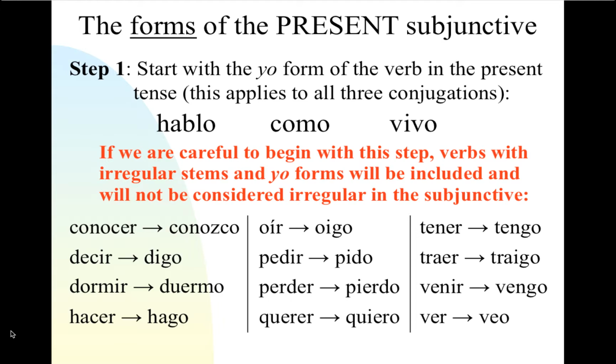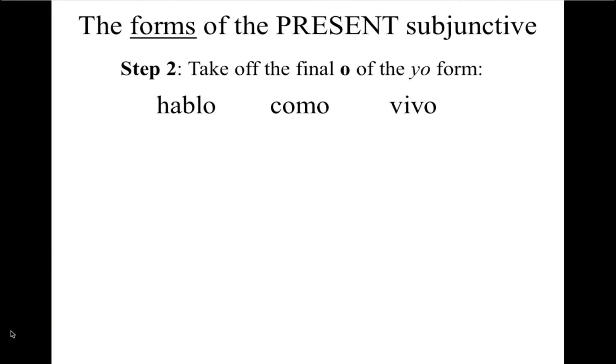Notice how they've changed. For example, decir and hacer, and tener, and traer, and venir, and oír use irregular yo forms. Some of them, such as dormir, perder, querer, are vowel changing, so they change in the middle. This is going to happen in the first person singular. So we start with the yo. Let's take hablo, como, and vivo, and take off the yo ending from each of them.